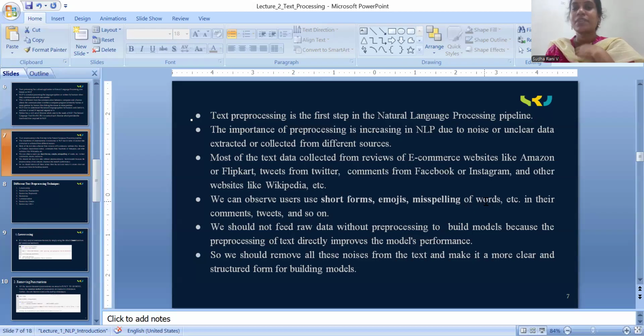Next, short forms. People nowadays are using so many short forms. Again, take one example: latest articles on AI.